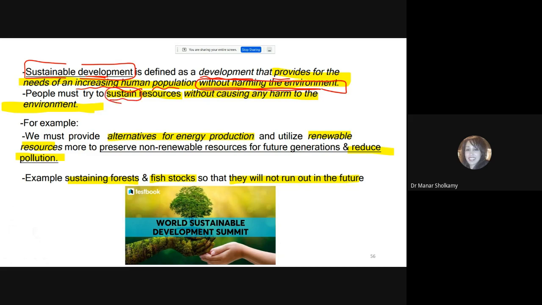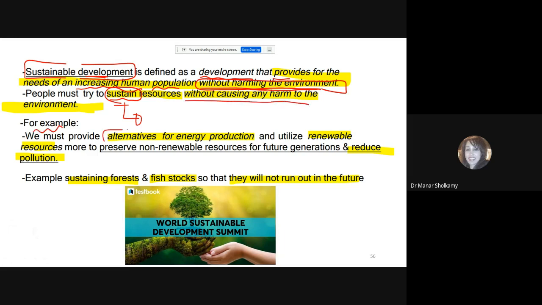Sustain means to take care of, because the word sustain is mentioned several times in the syllabus. If I want to understand the word sustain, just replace it with the words to take care of. I want to take care of my current resources. I want to make sure that the resources I have will not finish, and I have some resources for the future generations. I want to reduce pollution. This is an objective on its own. So the people must sustain or take care of resources without causing any harm to the environment.